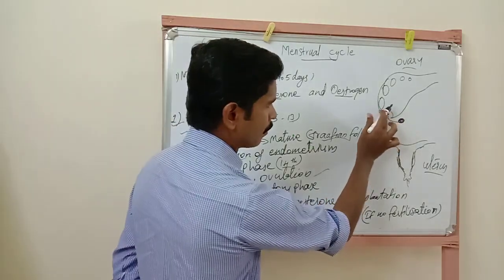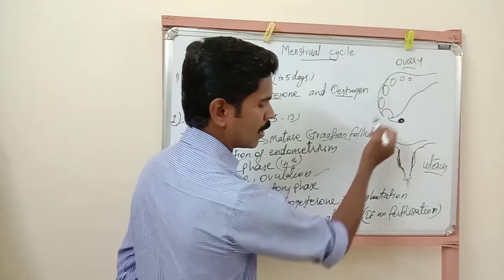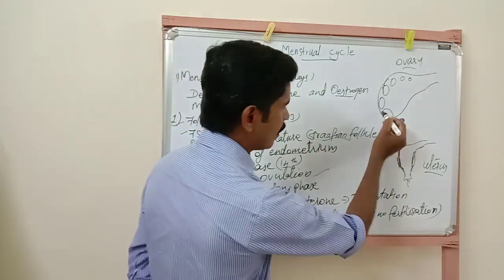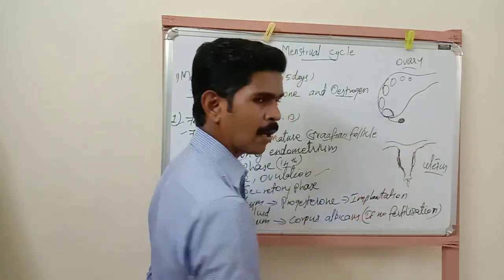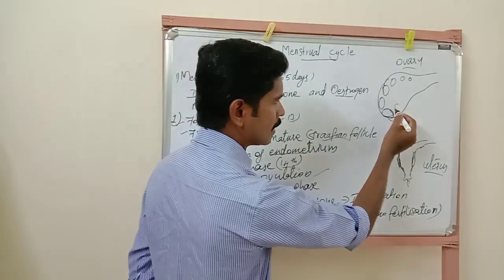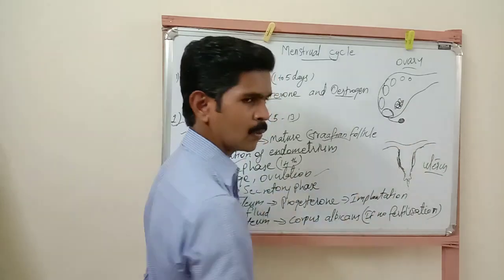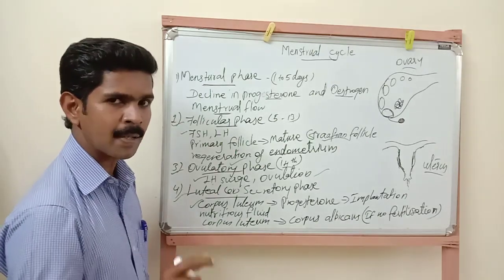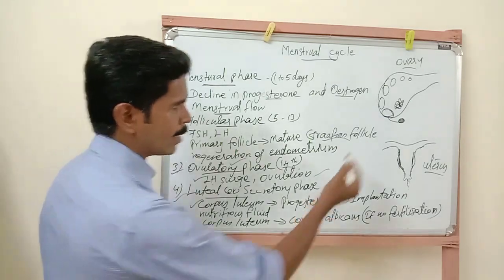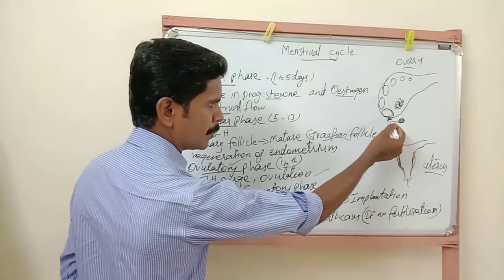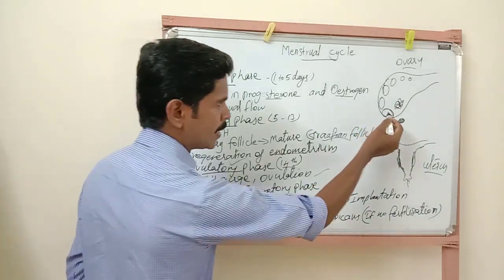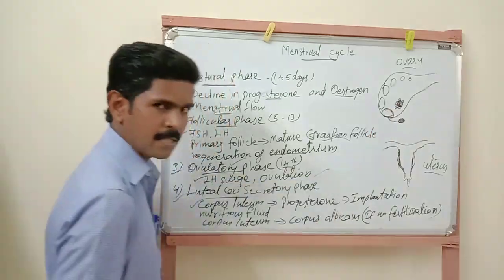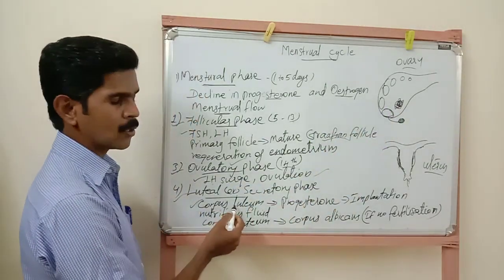Now this ovum, the egg which is present inside the mature Graafian follicle, came outside. Now the remaining part of this Graafian follicle, the empty Graafian follicle, is converted into another tissue. This tissue is called corpus luteum. So corpus luteum is a temporary endocrine gland. After the removal of egg or ovum from the mature Graafian follicle, the remaining parts of the Graafian follicle are converted into a tissue. This tissue is called corpus luteum.